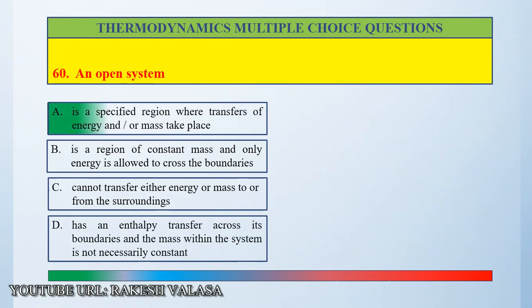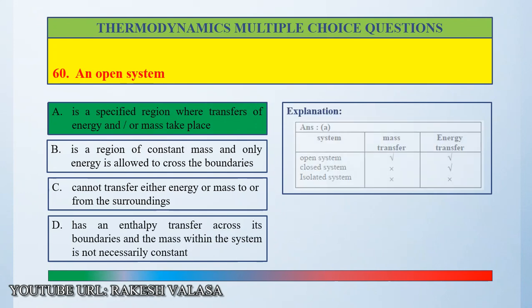The correct answer is option A. An open system is a specified region where transfers of energy and mass take place. Explanation: an open system transfers both mass and energy. A closed system transfers only energy. An isolated system cannot transfer either mass or energy. So the correct answer is option A. An open system is a specified region where transfers of energy and mass take place.